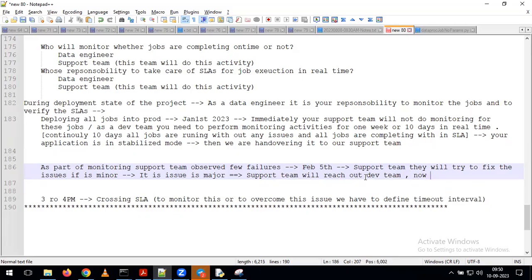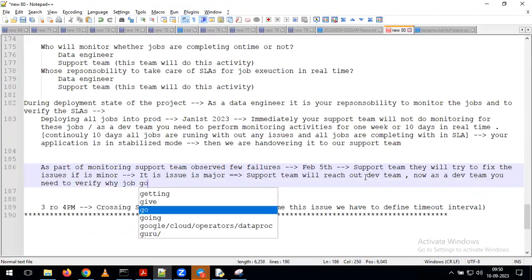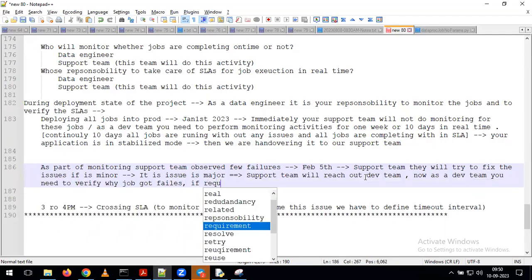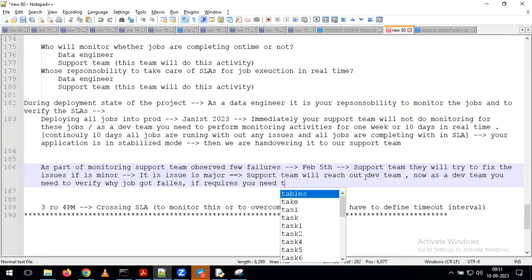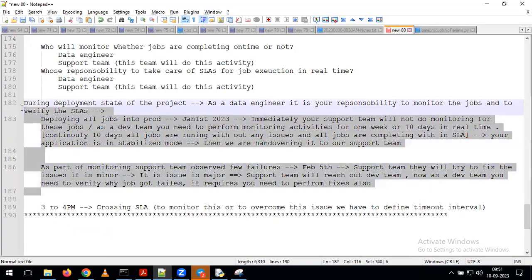Now, as a dev team, you need to verify why the job failed, and if required, you need to perform the fixes also. So this is the cycle we need to follow in real time. Again, I'm repeating, all these do not come under the Airflow topic, but they come under the job scheduling related activities from the real time perspective.